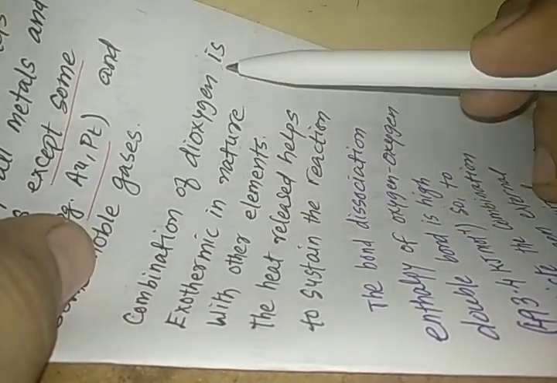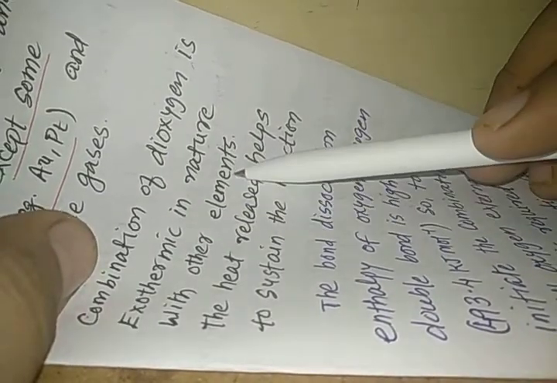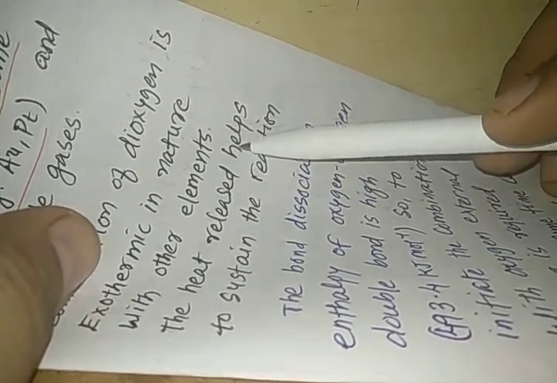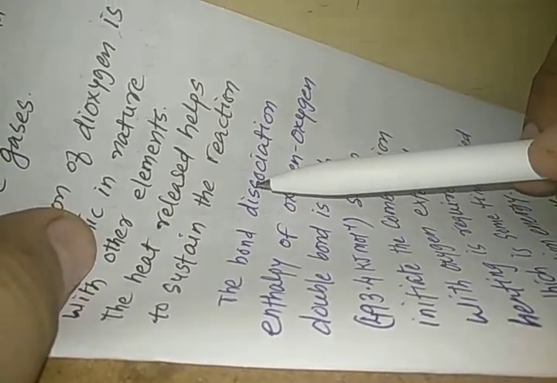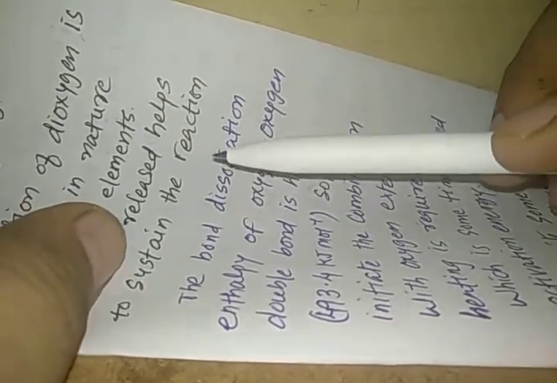Combination of dioxygen with other elements is exothermic in nature. The heat released helps to sustain the reaction, so the reaction goes on further easily.